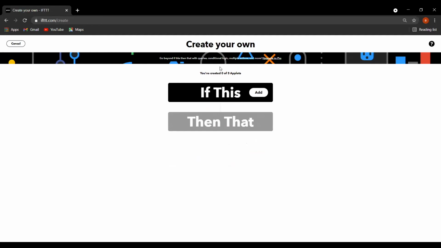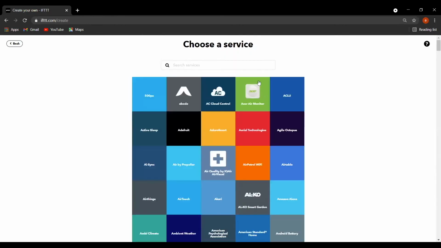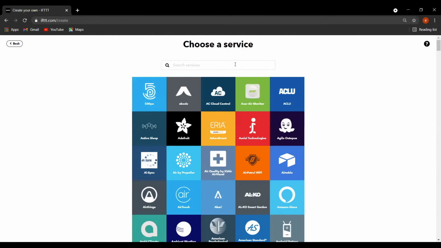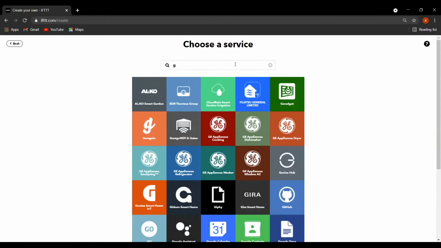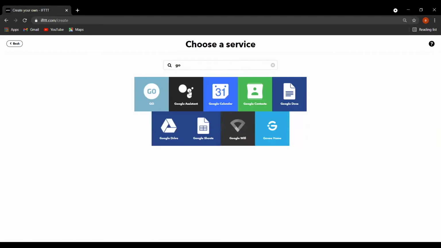This is how you create your applets in IFTTT. The first service, the if this part, in our case is commanding Google Assistant, so I will choose Google Assistant.